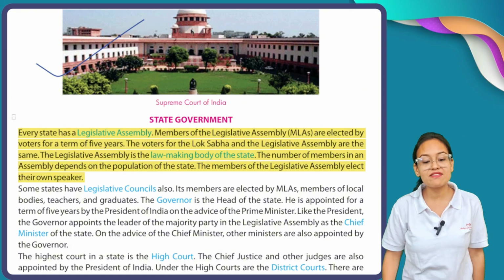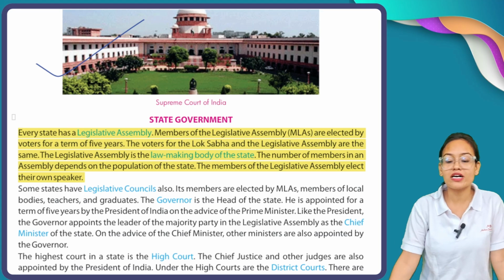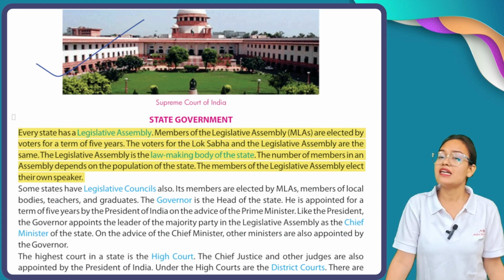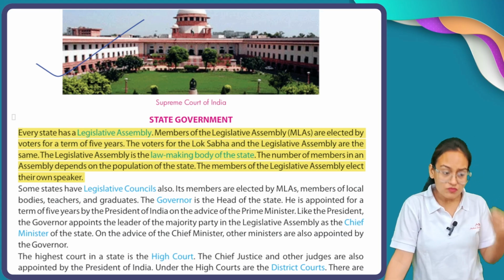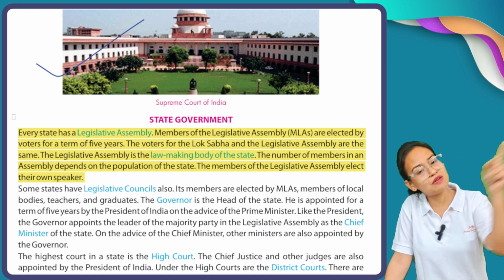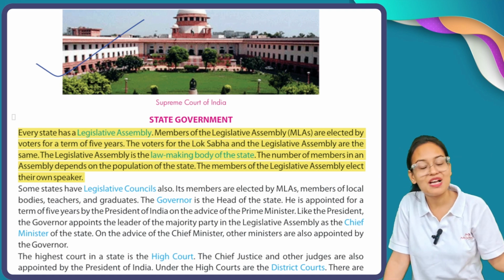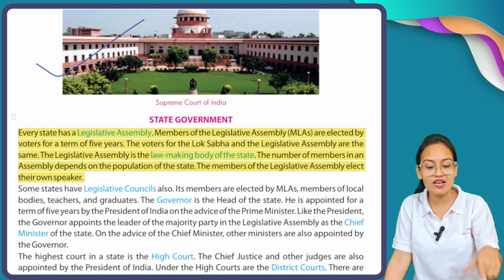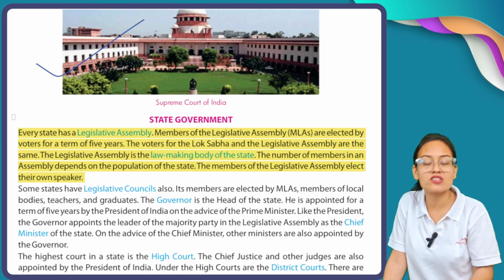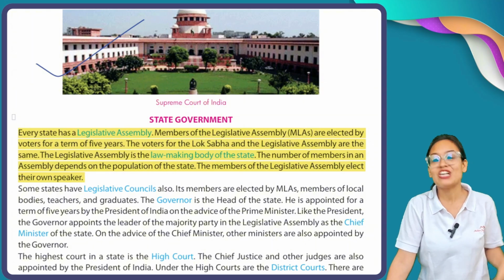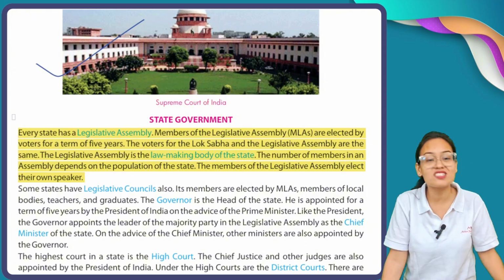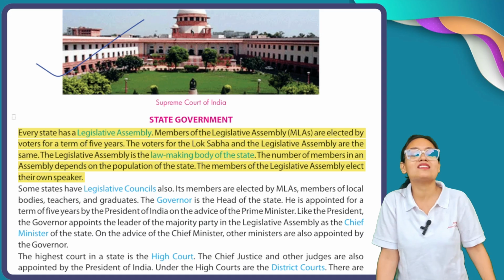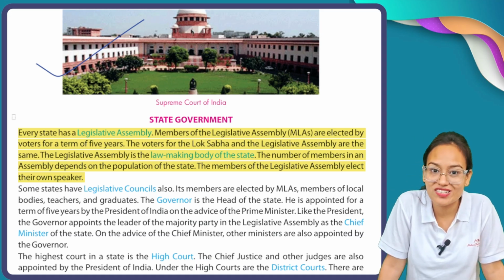The Legislative Assembly is the law-making body of the state. Now, in what matter are the members of Lok Sabha and the members of Legislative Assembly the same? Because, my dear students, on the national level, a member of Lok Sabha acts as the law-making body. Similarly, on the state level, these MLAs work as law-making bodies.